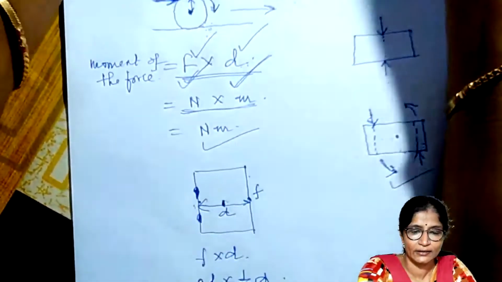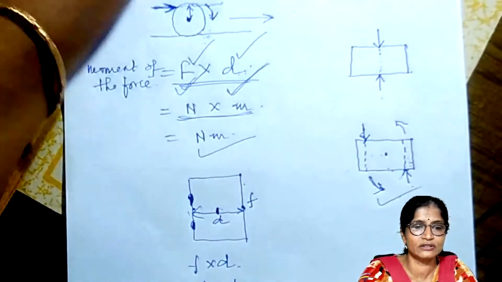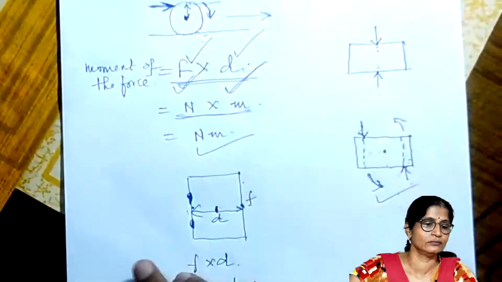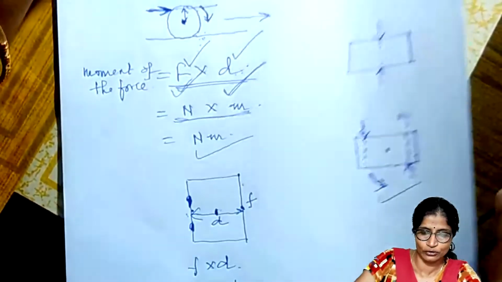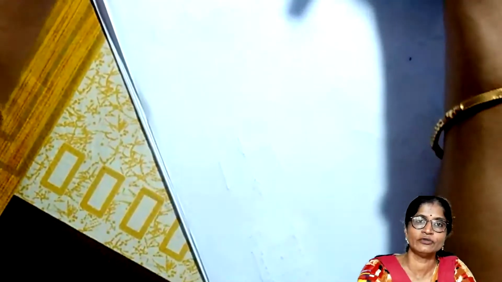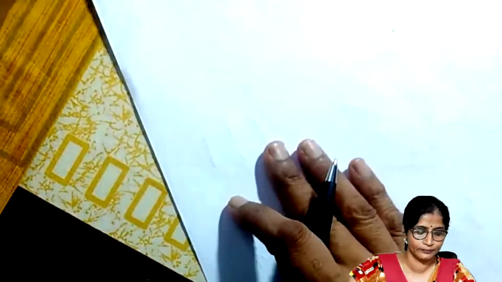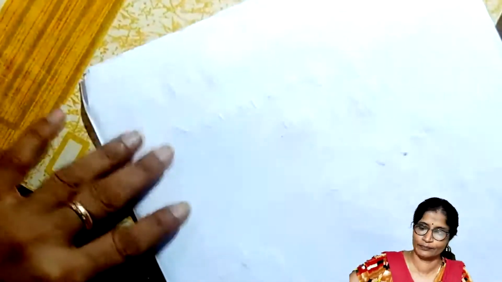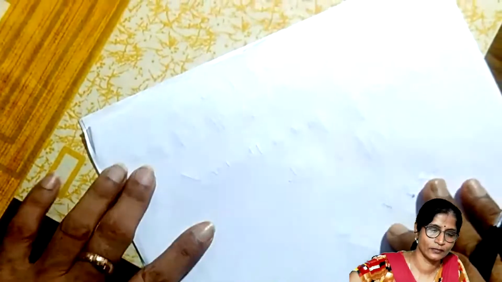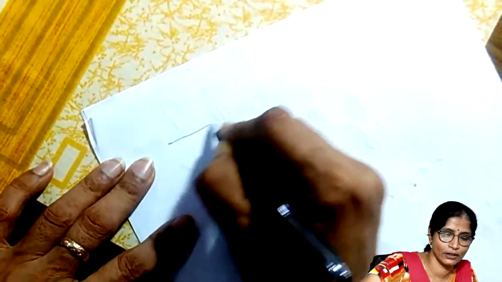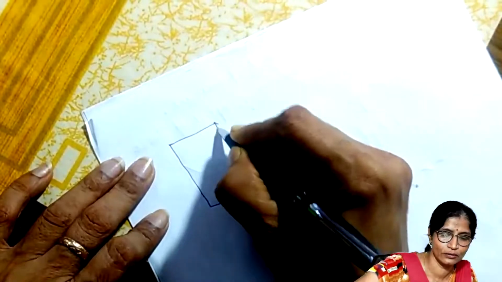Now next we will discuss a few sums related to the turning effect of the force. For example, there is a door.